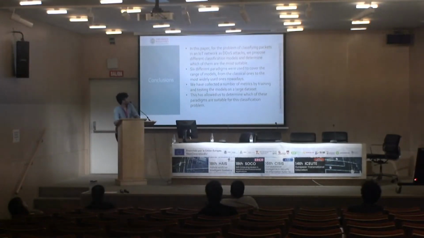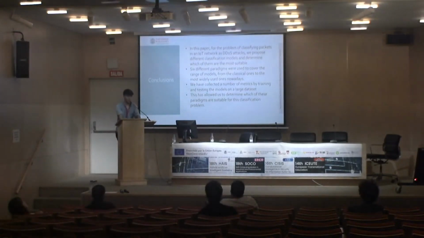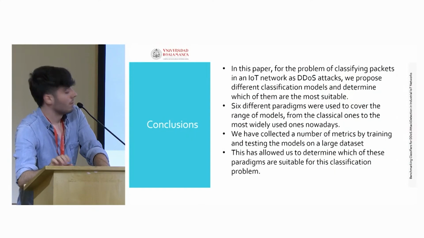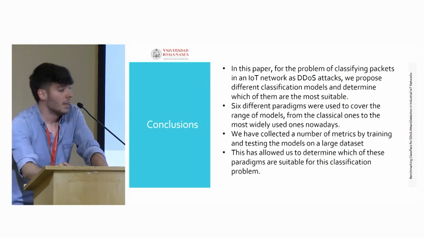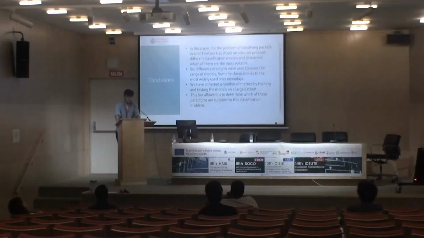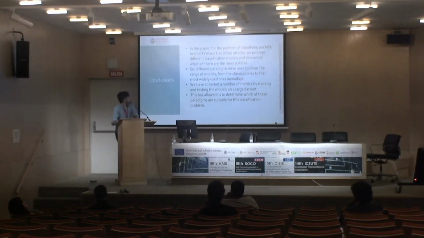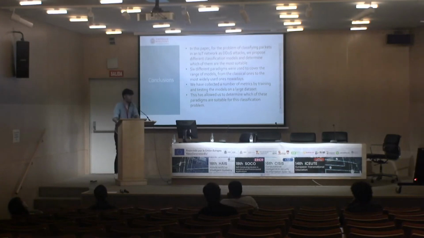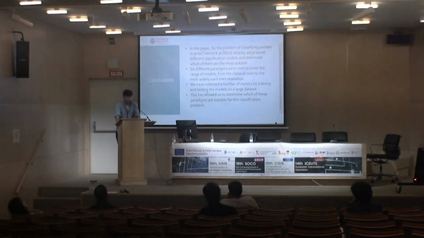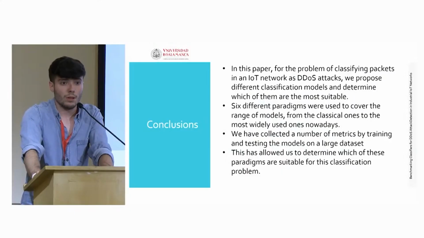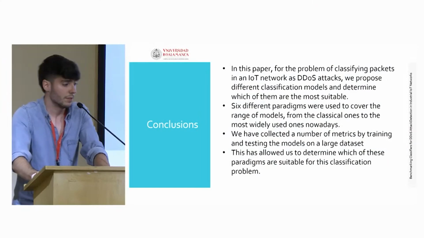As a conclusion, in this paper, we propose a solution to classify the network packets as denial of service or benign. We have used 6 different paradigms, and we have found the best of them that can solve this problem. We have also used a new metric that allows us to test those models even if the dataset is unbalanced.